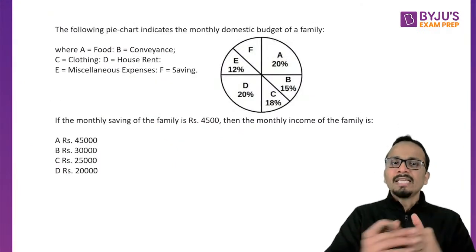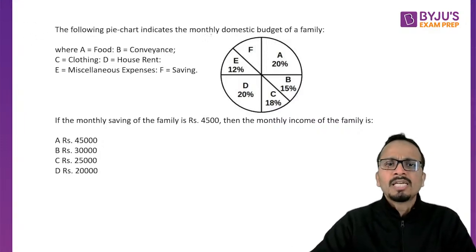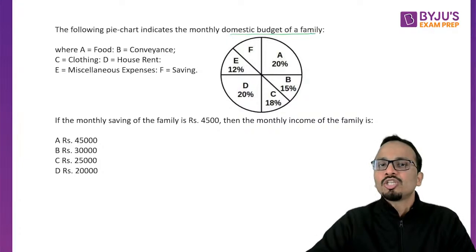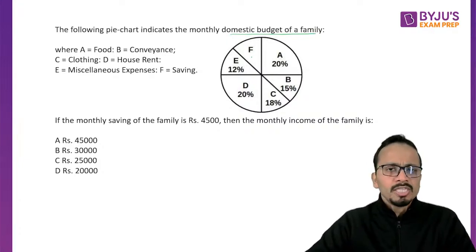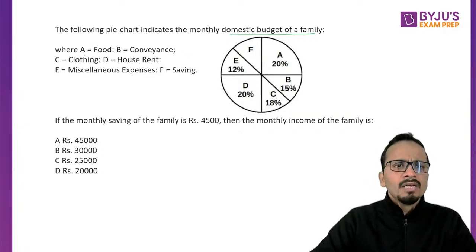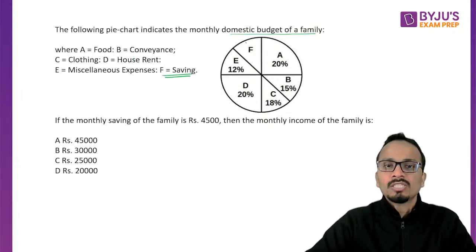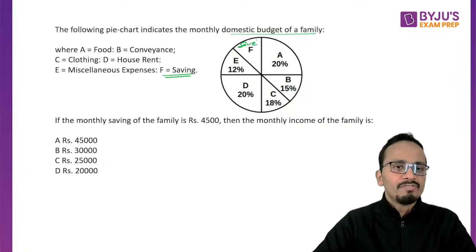Now looking at the next question of data interpretation, a pie chart is given. So the following pie chart indicates the monthly domestic budget of the family. So A, B, C, D, E, F, the percentage of F is not given. I'll calculate this if required. A is food, B is conveyance, then clothing, house rent, miscellaneous, and F is savings. So F is saving.